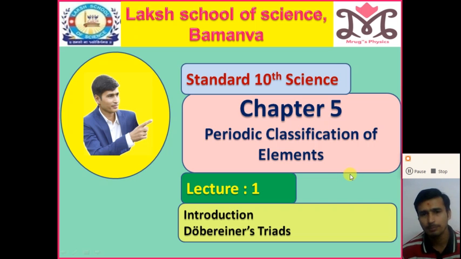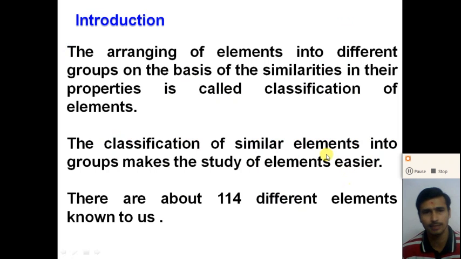What do you mean by the periodic classification of the elements? The arranging of the elements into different groups on the basis of their similarity in their properties is called the classification of the elements. The arrangement of the different elements into the different groups according to their similarities in their properties, physical properties as well as chemical properties, is called the classification of the elements, or we can say the periodic classification of the elements, right?